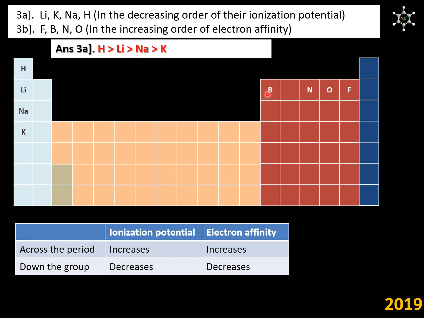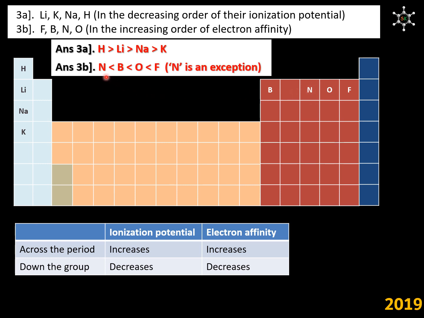Coming to the second period, across the period electron affinity increases. Accordingly, we expect fluorine to have highest electron affinity and boron to have least electron affinity. But recall the point that nitrogen is an exception. So, real order is nitrogen is having least electron affinity, then comes boron, oxygen and fluorine.